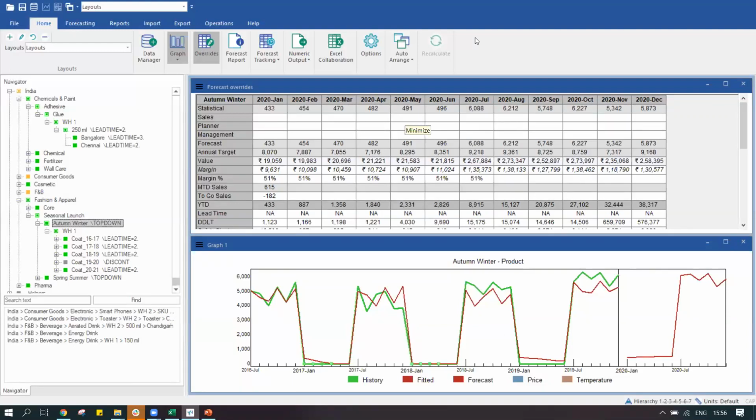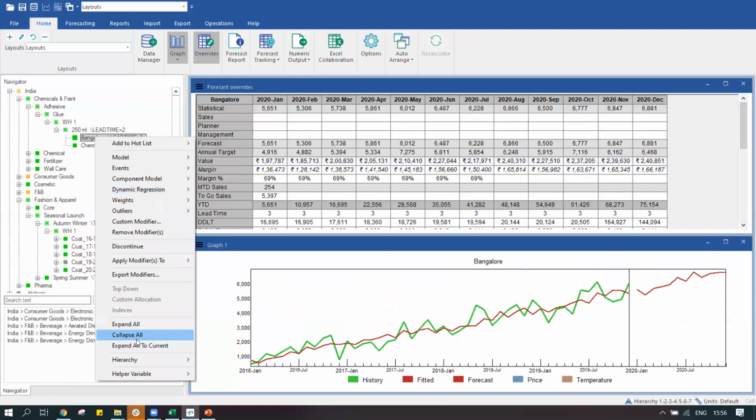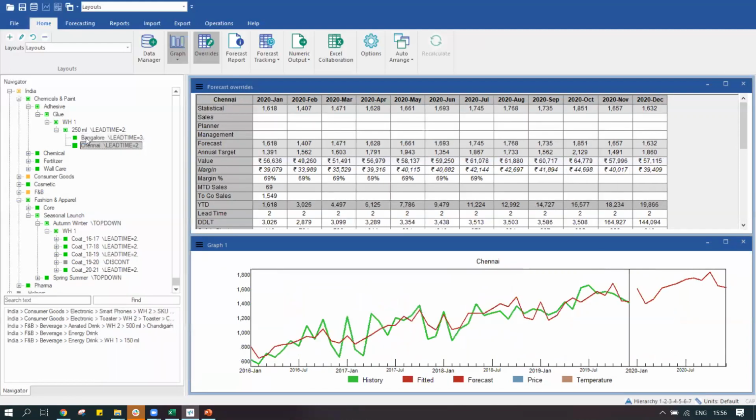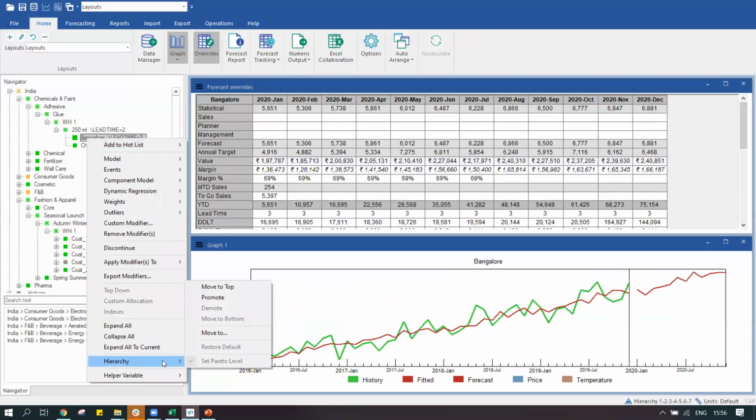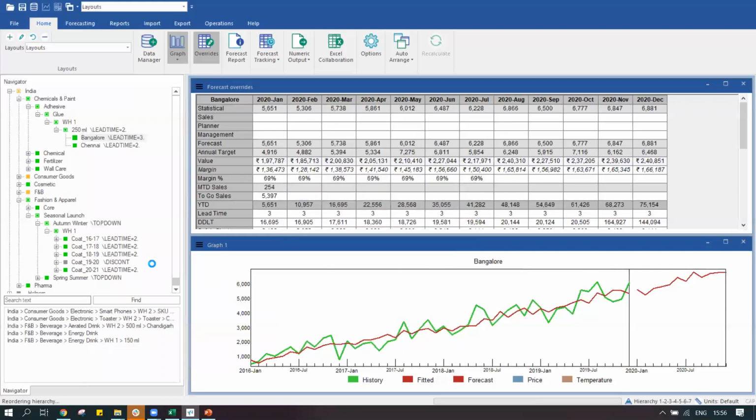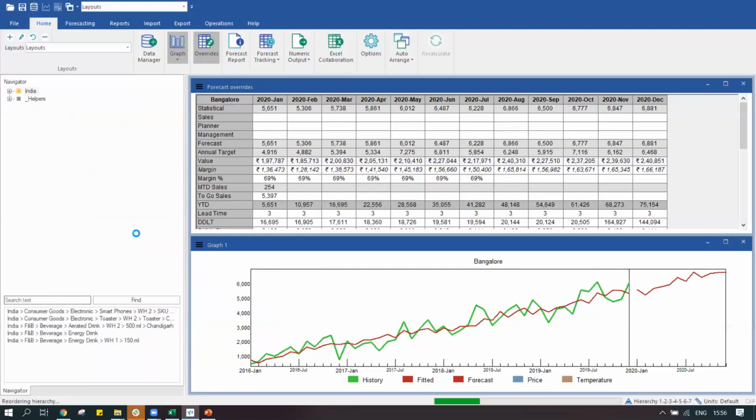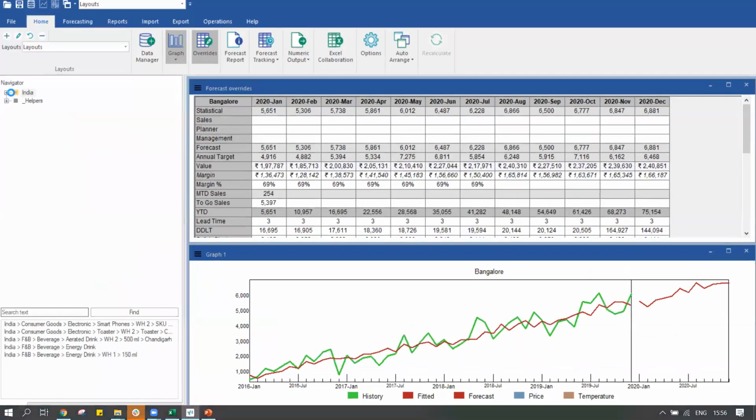Another option that we see over here is hierarchy flipping. It's just like how we work in a pivot, so we can make use of that information. Say, for example, I want to look at the information at all the different locations first. I want to group the information based on my locations first, so I move this to the top. I'll flip the hierarchy, and when I do so, you notice I can easily and quickly slice and dice the information.